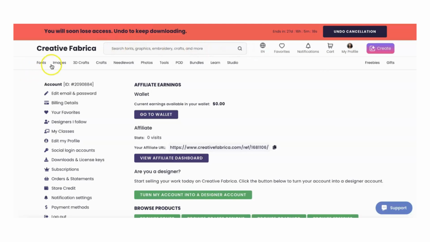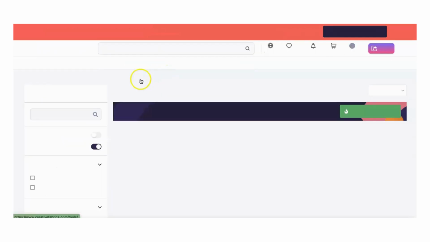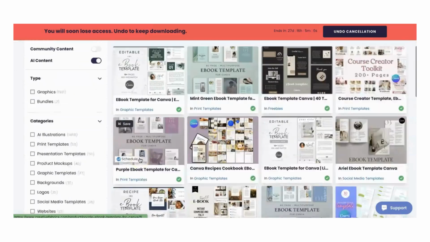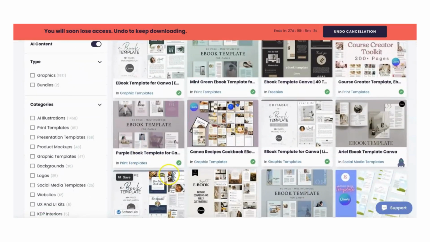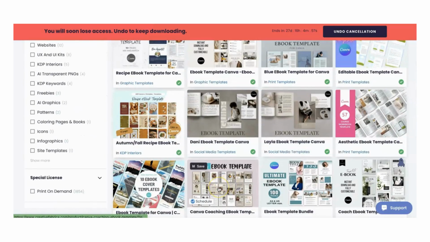So we're going to go to Creative Fabrica and I'm going to type in ebook template. And here's the great thing. With the ebook template, you have so many to choose from. You have so many awesome ebook templates to choose from. Some of them you could get just the covers. And this one right here, let's look at this one here. This seems like the entire ebook.